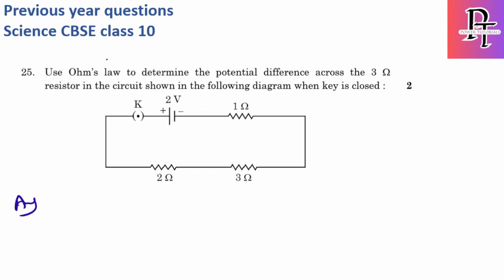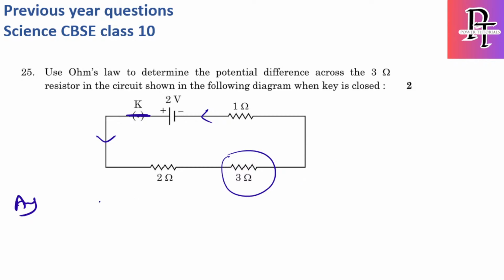Okay, let's continue. They're saying to use Ohm's law to determine the potential difference across the 3 ohms resistor in the circuit shown in the figure when the key is closed. We have 1 ohm, 2 ohms, 3 ohms. This is the cell and the switch is closed, so the current will go in this direction and back. They're asking to find the potential difference across 3 ohms.